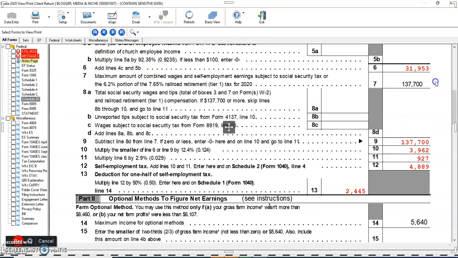Those persons who have net earnings of $400 or more as a self-employed person must pay self-employment taxes.